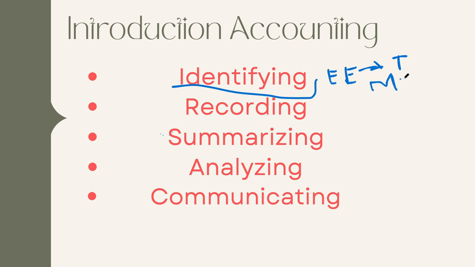And if it has a monetary form, it should be measurable, of course. When it is monetary form, then that is measurable as well. So if it is not in monetary form, how can we measure? So that will not be considered as an economic event.